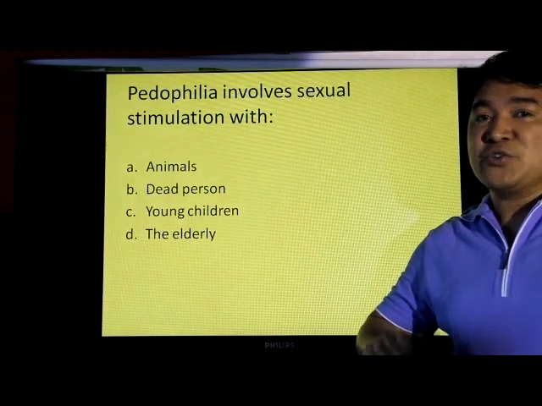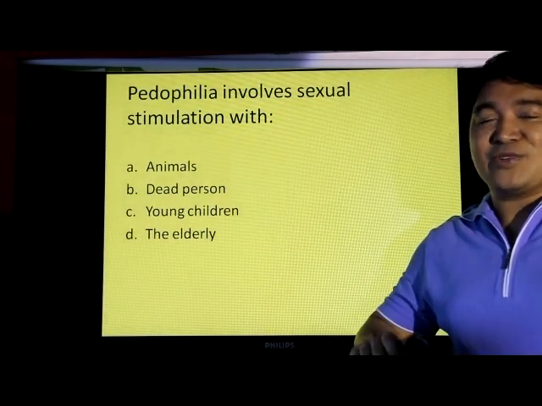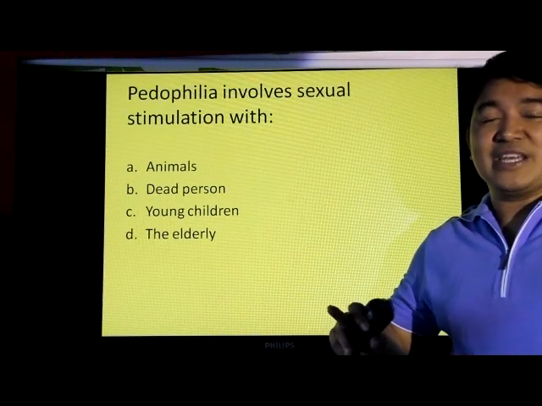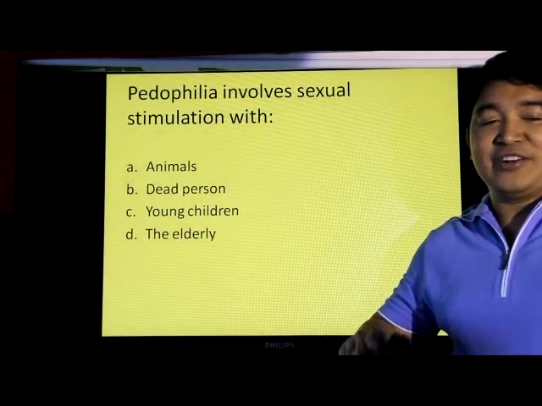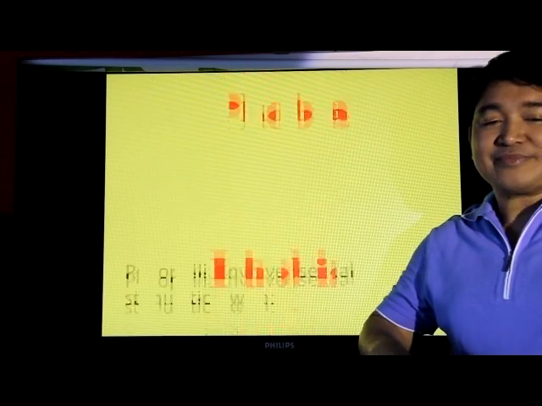Remember, zoophilia is sexual stimulation with animals. Necrophilia, sexual stimulation with a dead person. So the best answer between two extremes of ages, we have letter C, young children, letter D, the elderly. The answer is letter C.